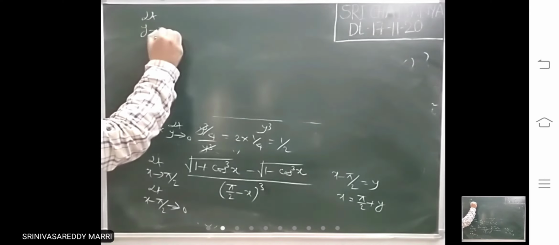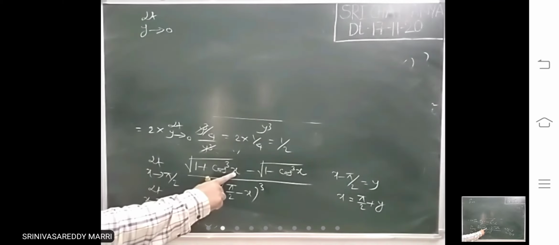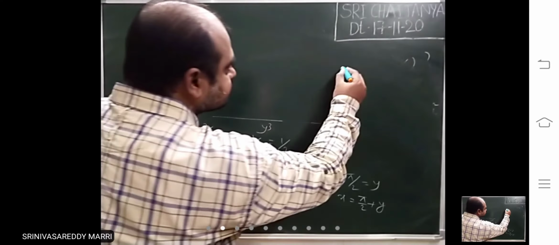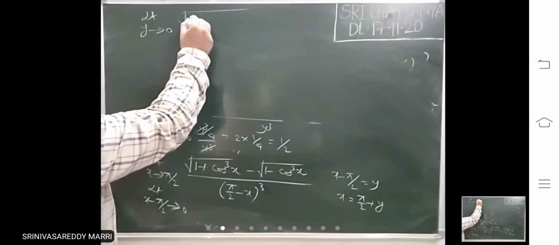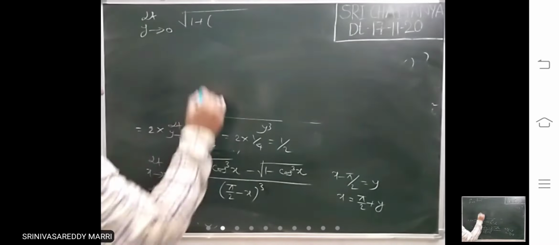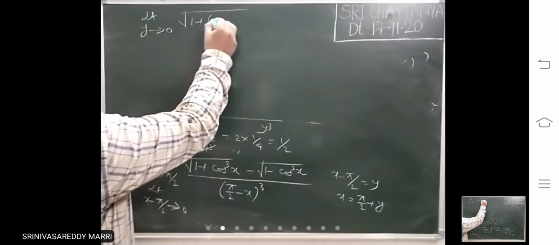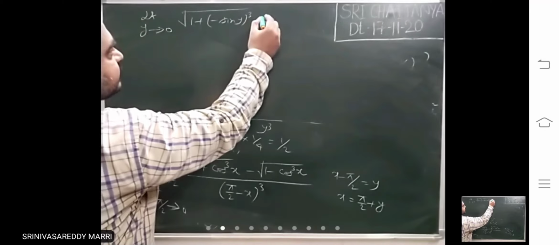Limit y tends to 0. Look at this: if I substitute x by pi by 2 plus y, cos of pi by 2 plus y means minus sin y.